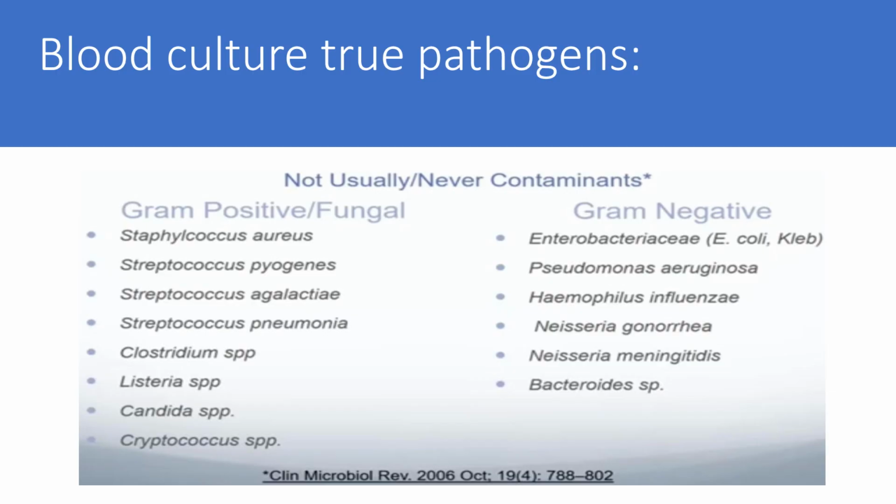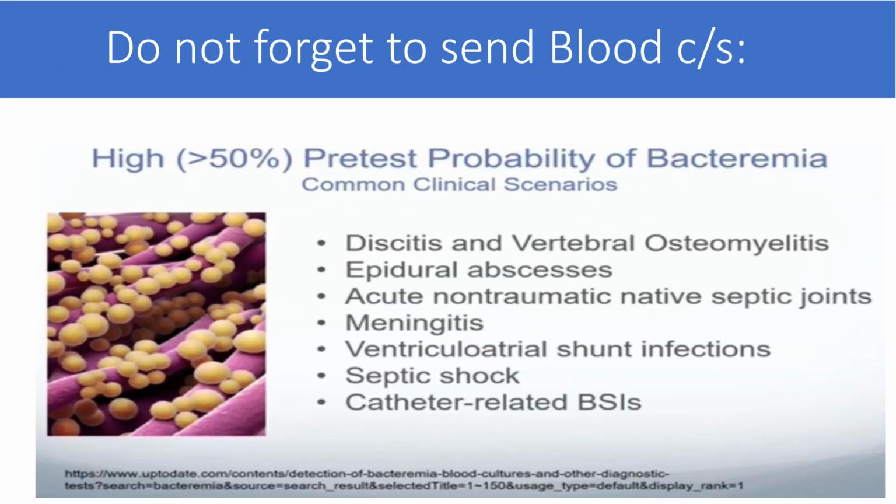The blood culture true pathogens, which are never contaminants, include gram-positives: Staph aureus, Streptococcus pyogenes, Streptococcus agalactiae, Streptococcus pneumoniae, Clostridium, and others. While in gram-negatives, it is E. coli, Klebsiella, Pseudomonas, Acinetobacter, Neisseria, and Bacteroides. So do not forget to send the blood culture and sensitivity.